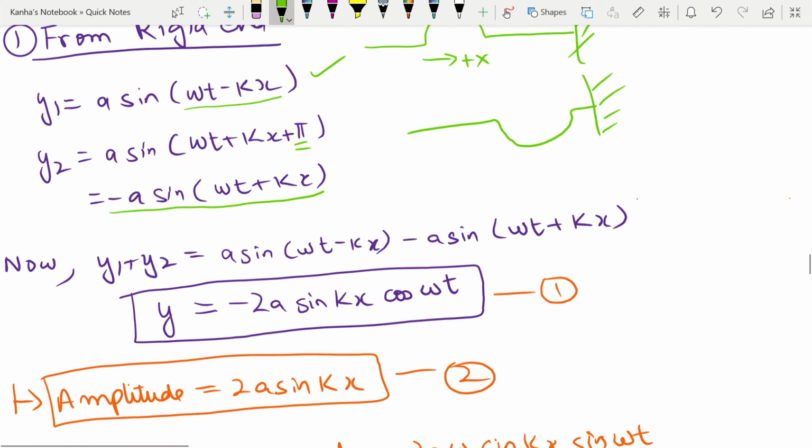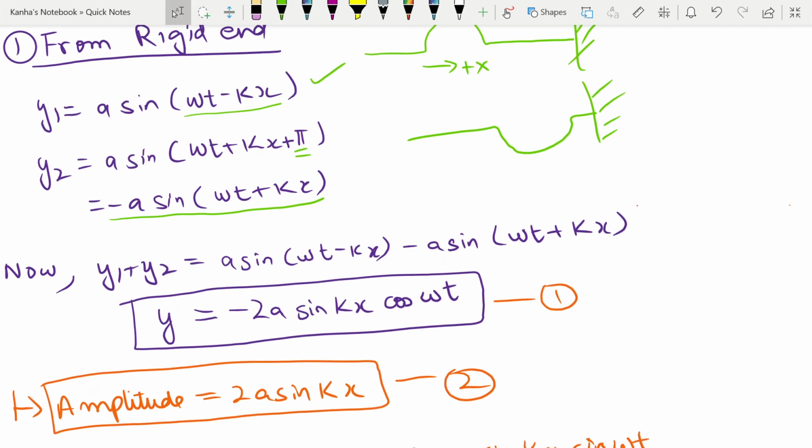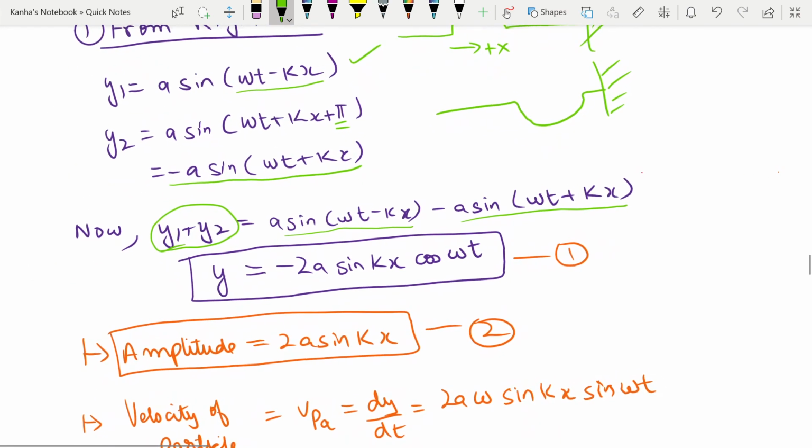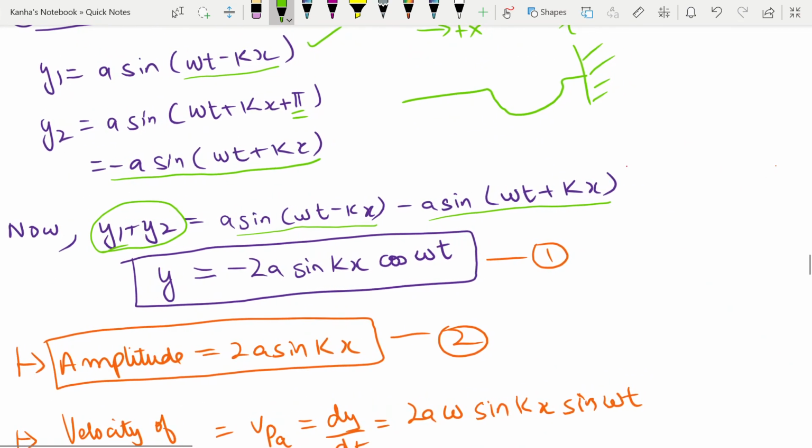Now if I do the superposition of both, it gives me a sine omega t minus kx minus a sine omega t plus kx, which gives me my net y equal to minus 2a sine kx cos omega t. You should first of all note this, and you can easily find this out on paper as well. You should know the trigonometric identities for the subtraction of two sines.